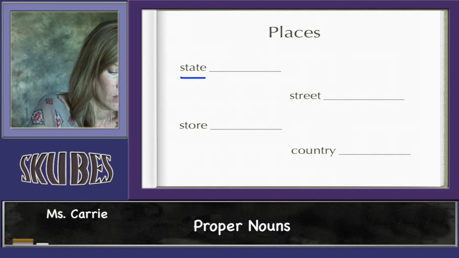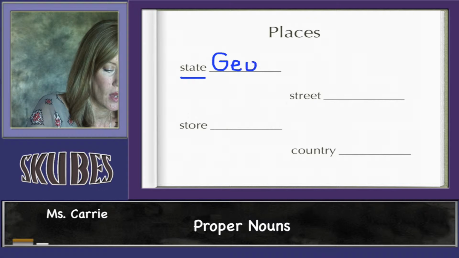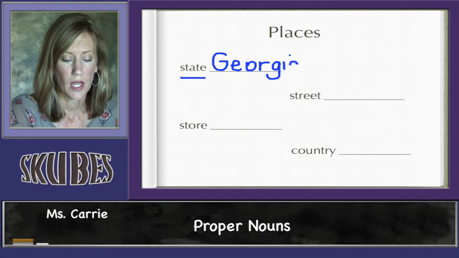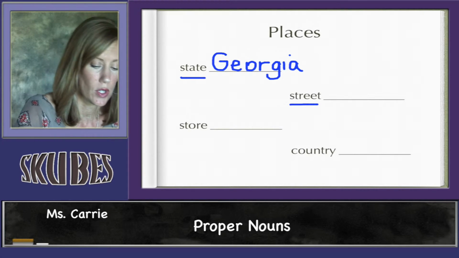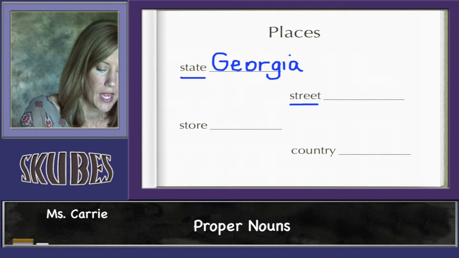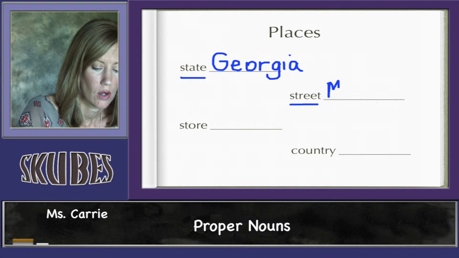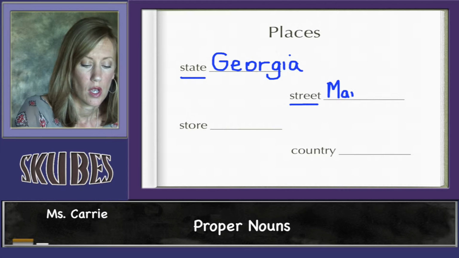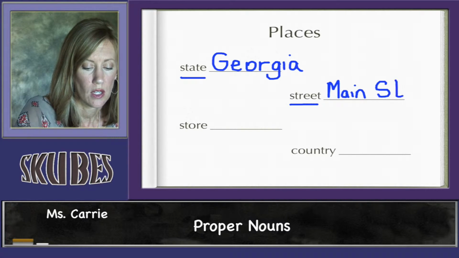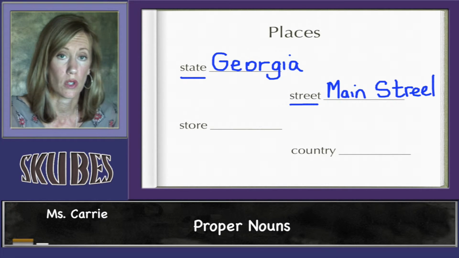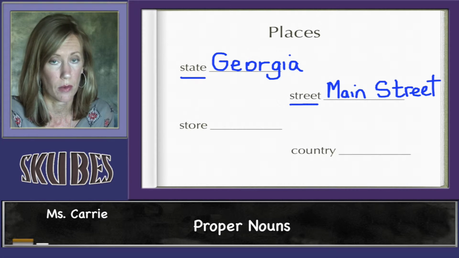For example, Georgia is the name of a state, so that would start with a capital G. Street by itself is a common noun, but if we said the name of a street, like Main Street, we would have to make that capital. For Main and Street, you need to make both of those words start with a capital, so there's a capital M and a capital S.